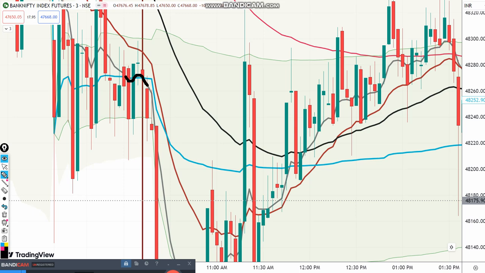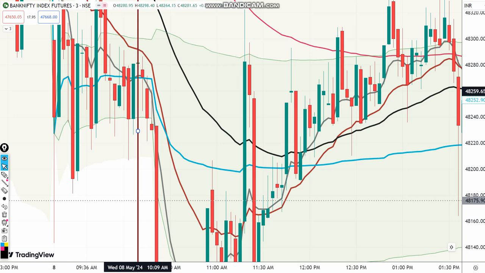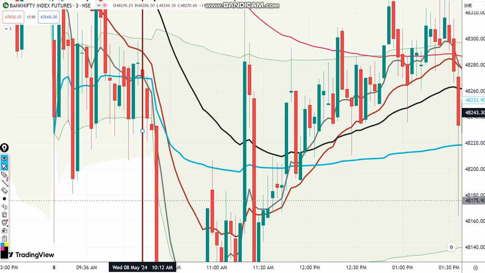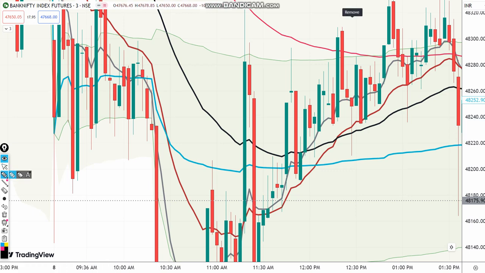Now this time there was a candle. There is another candle here at this point, and another candle here. This time, actually, this is the candle. You can see the candle has not touched the VWAP band. There is some gap between the candle and the VWAP band. So this is the candle actually. There is a gap between the candle and the VWAP band.